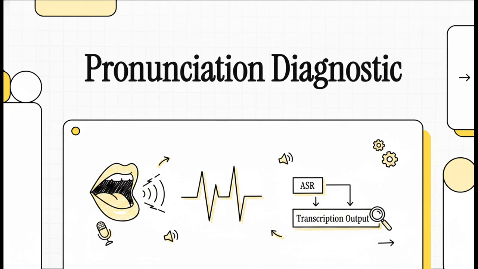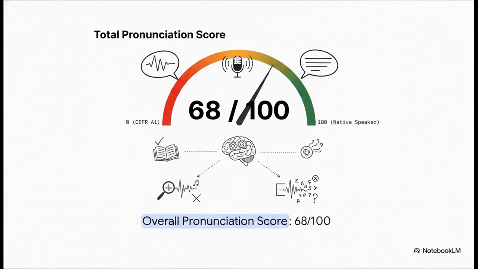What exactly did the machine parse? Why did it parse it that way? And what precise articulatory movements caused that transcription? Let's get into it. All right, so looking at the data, the overall pronunciation score sits at a 68 out of 100. Just for context, 100 represents a native American English speaker, and 0 represents a CEFR A1 baseline.